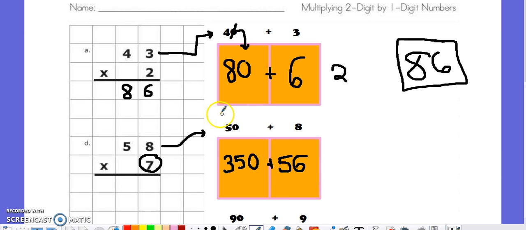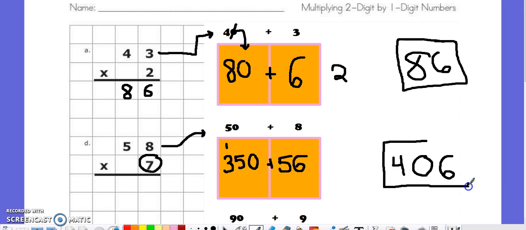When I add 350 plus 56, I get a 6 in the ones because 6 plus 0 is 6. 5 plus 5 is 10, so I carry my 1. And then I do 3 plus 1 to get 4.